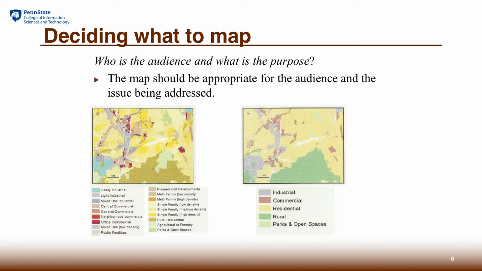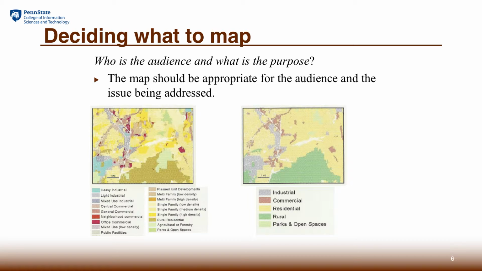Another factor that will affect your selection of information to put in a map is to consider the audience and how the audience is going to use your map. For example, you can map things by categories, but what if there are two ways to categorize things? One way is a very detailed category, the other way is a very gross categorization. Which one will be a better way to show? Well, that depends. In the slides, we see two maps.